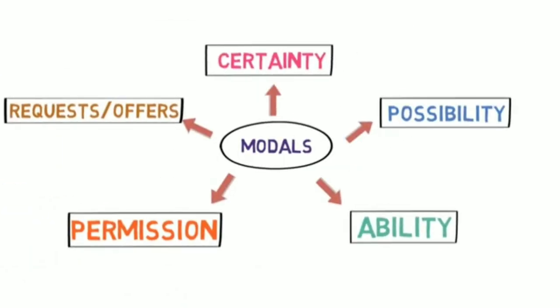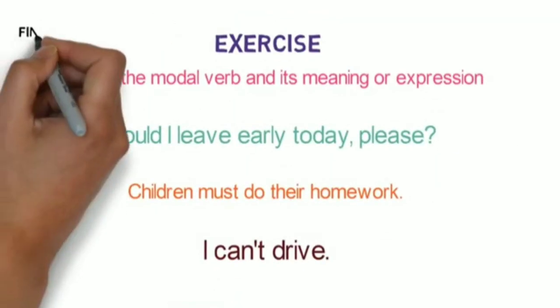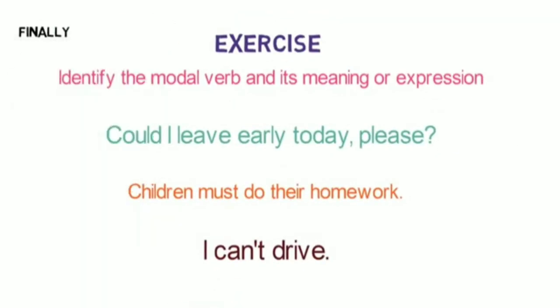Then we learned the expressions that modal verbs express. It expresses meanings such as certainty, possibility, ability, permission, or make requests and offers. Finally, I gave you an exercise to practice, whose answers you will be providing me in the comment section.